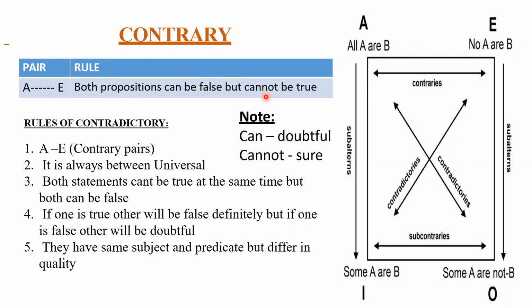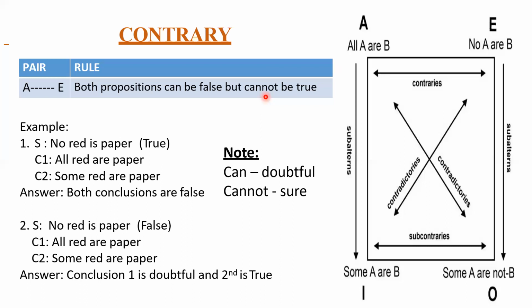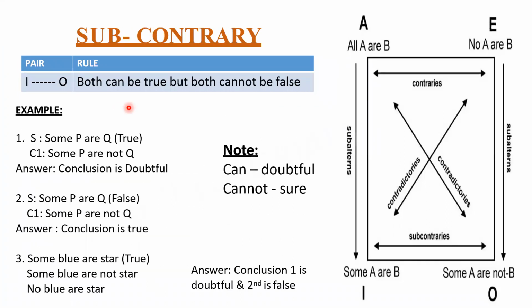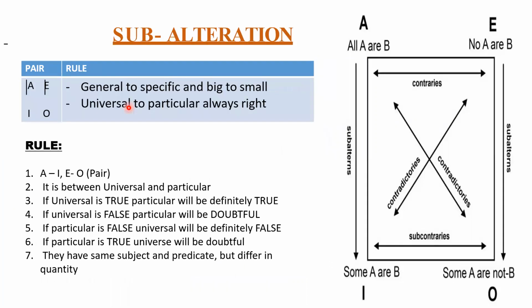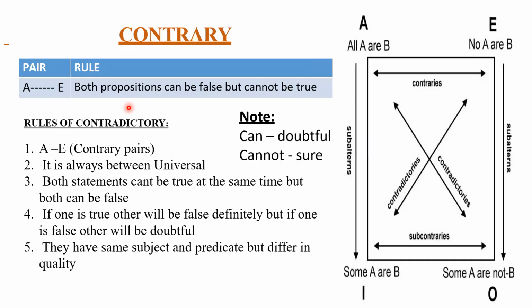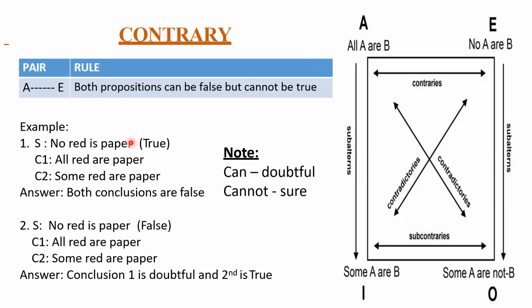What's the meaning of cannot be true? If one is true, the other must be false here. Clear? We'll see an example. Fine. So see the example here. Listen carefully. No red is paper. Where is no here? No is here. All red are paper. Where is all? All is here. So statement number one and conclusion number one are both contrary statements.